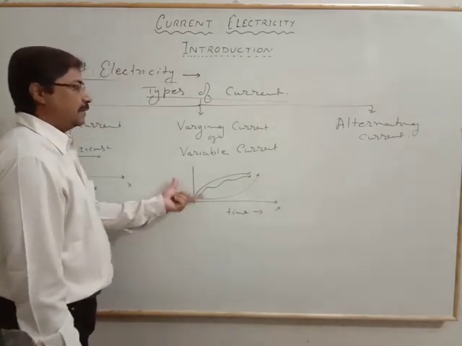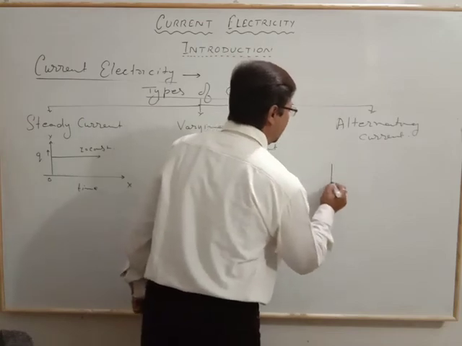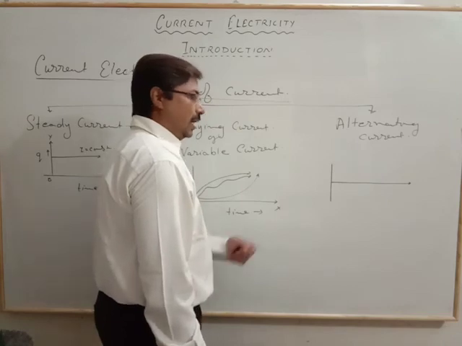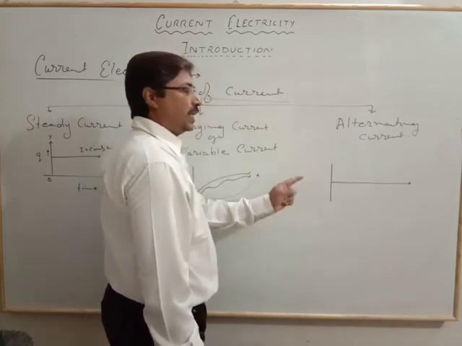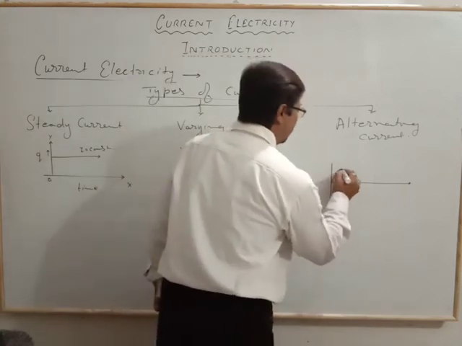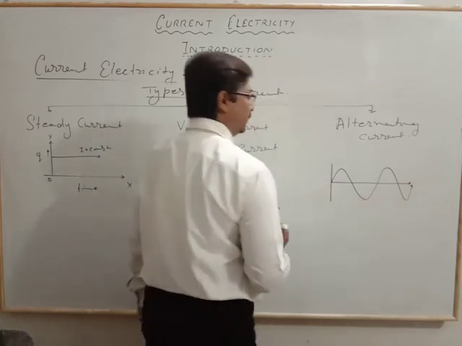So this is the case for the varying current. In the alternating current, the magnitude changes as well as the polarity changes. It appears like this.